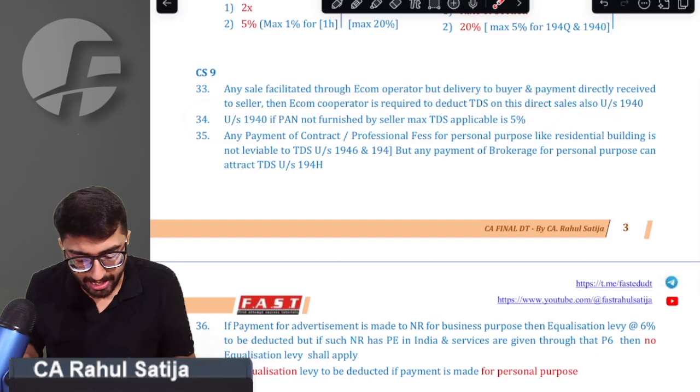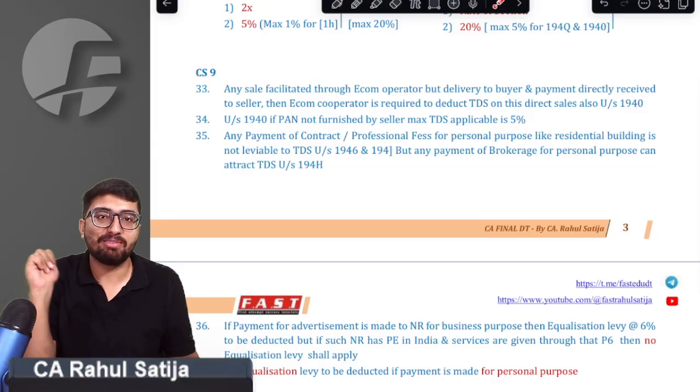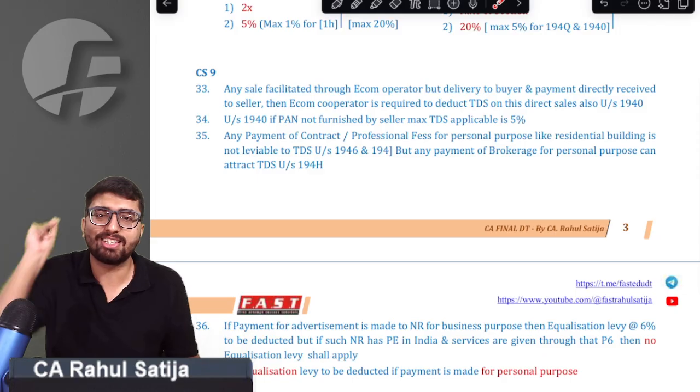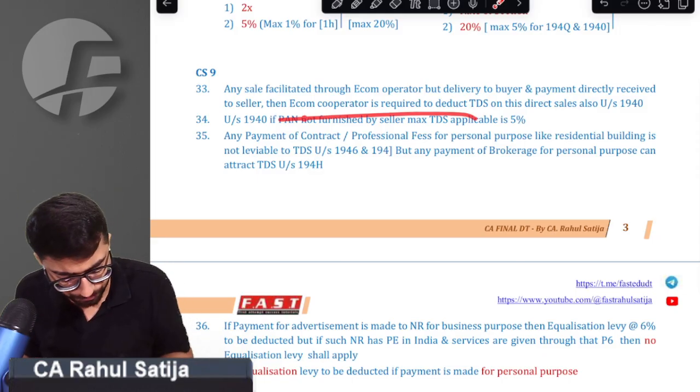Sir, for 194O the maximum TDS applicable is 5%. For 194Q the maximum TDS applicable is 5%. For 206C(1H) the maximum rate applicable is 1% in that case.